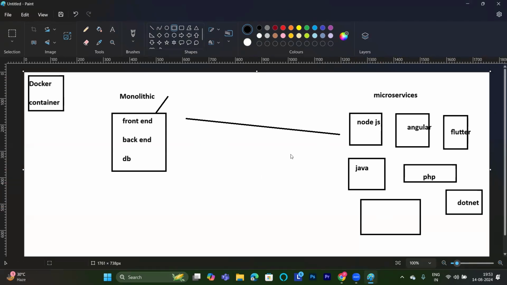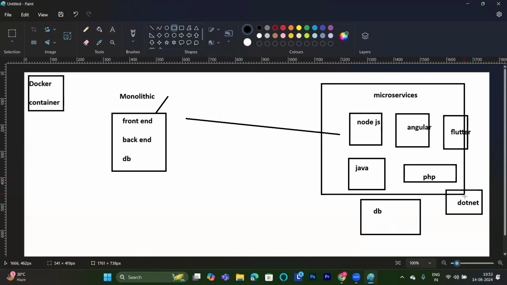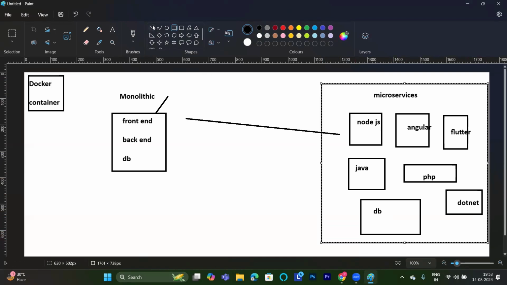So the architecture shifted from here. What is the necessity? Now see, microservices here, and I'm just taking a database here. Actually, this is my complete application. But I need to join this together, right? This will be my front end, the user interface, and requests will come from here. Of course, these microservices are interconnected with each other. If they are not interconnected, how will they talk with each other? This is our application architecture, which we shifted from monolithic to microservices.